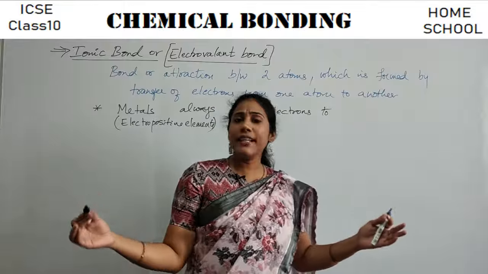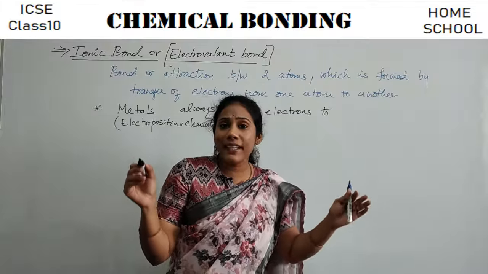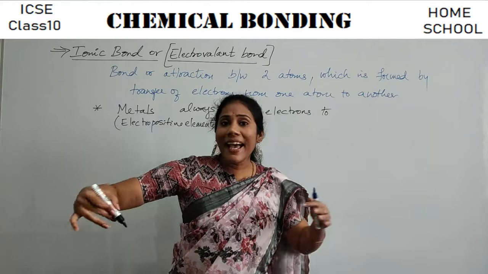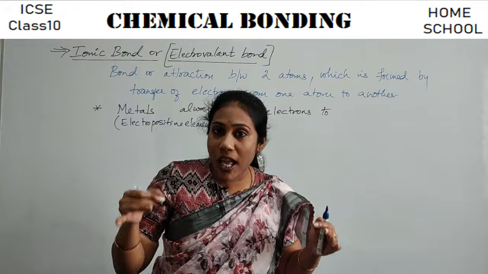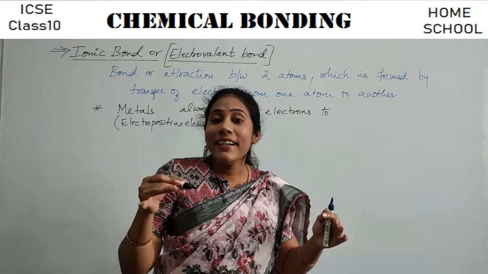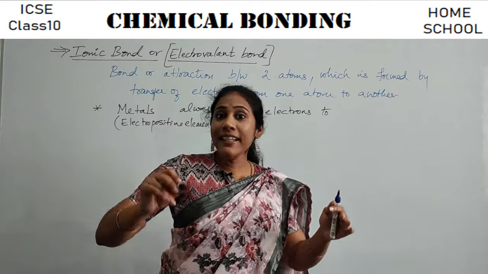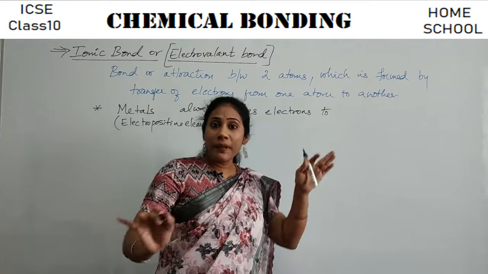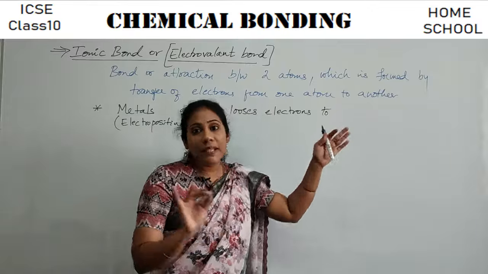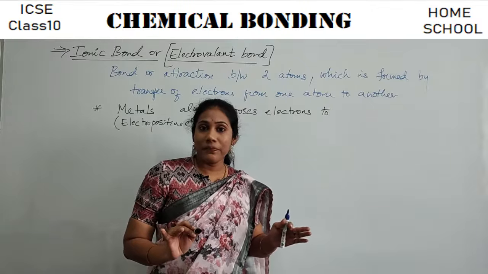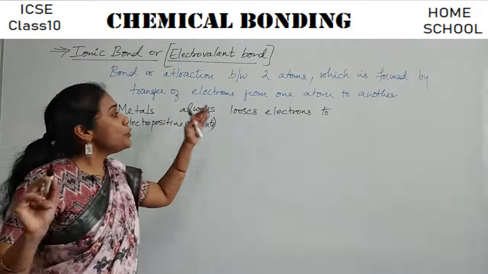Why do they have to lose electrons, guys? Because if they can lose one or more electrons, they can have that stable electronic configuration in the last shell, right? They can satisfy that octet configuration. They can become just like the noble gases by having the electronic configuration similar to noble gases, right? So that's the reason the elements lose electrons.